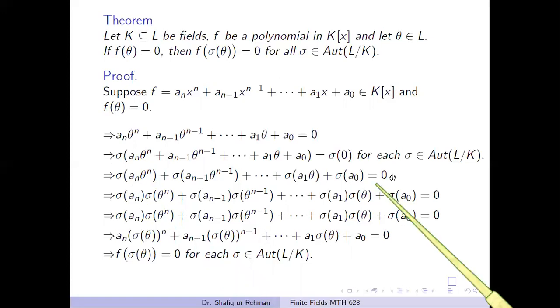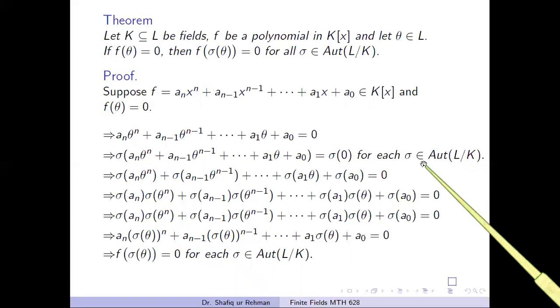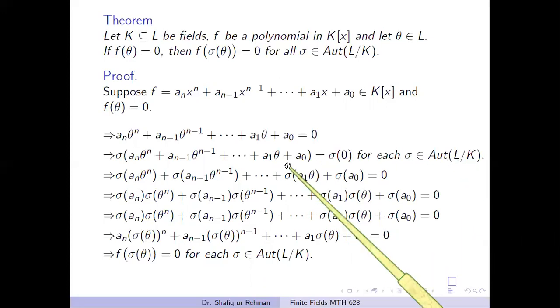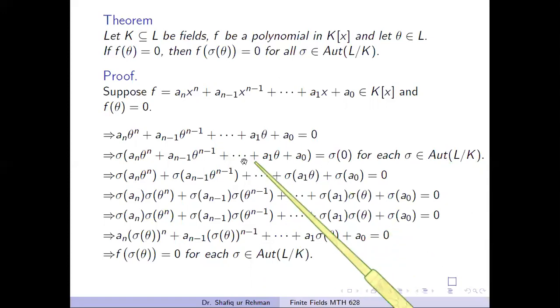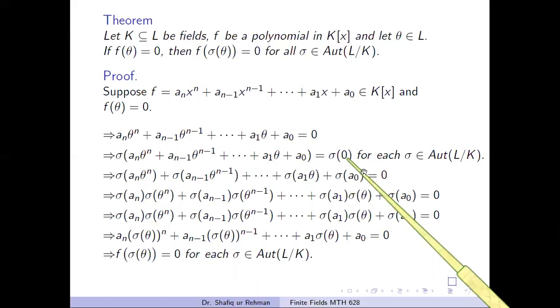And now if we take any automorphism of L over K, that means sigma is an automorphism of L which fixes the elements of K. If we apply this automorphism on both sides of this equation, we get this. And in the next step, note that sigma is an automorphism, so we can perform this step because sigma is an automorphism of a field. And this automorphism will preserve addition and multiplication. And by using the property of automorphism, we get this step. Sigma of 0 equals 0.